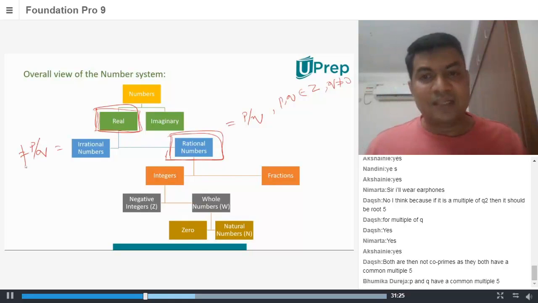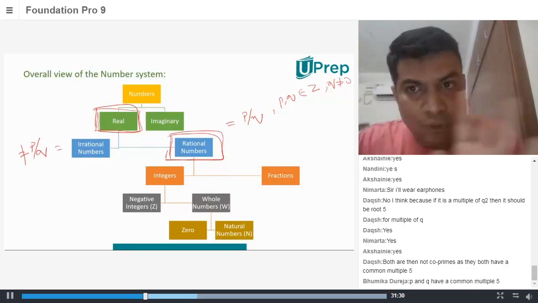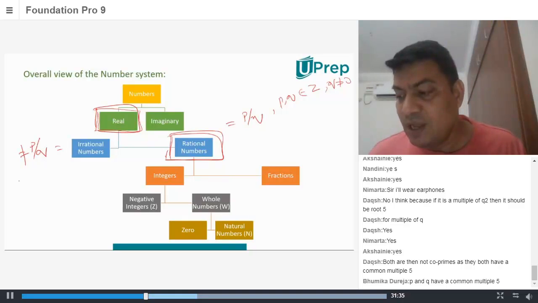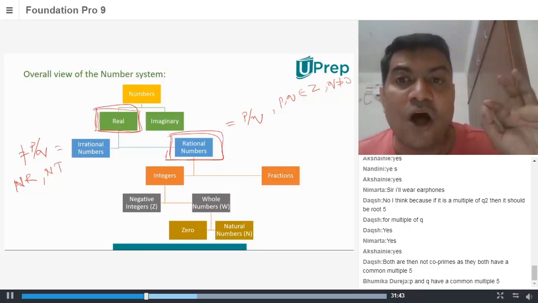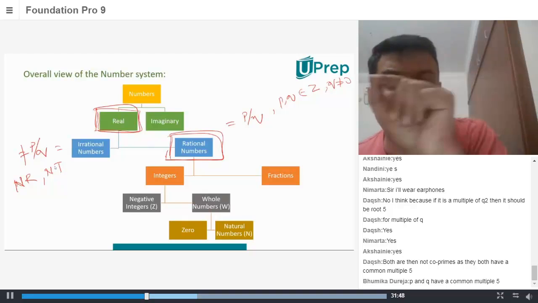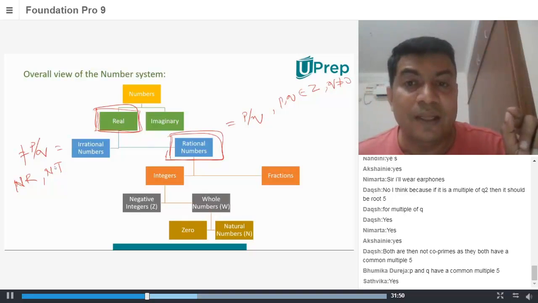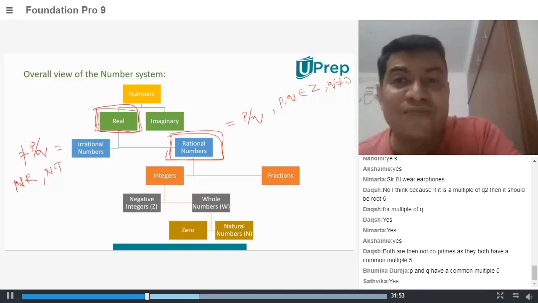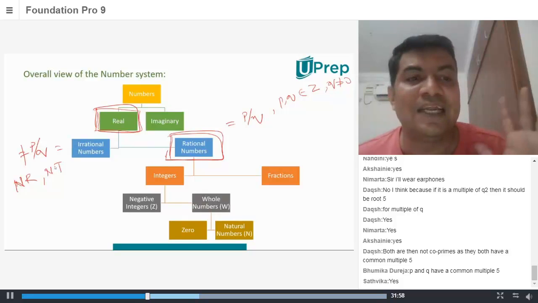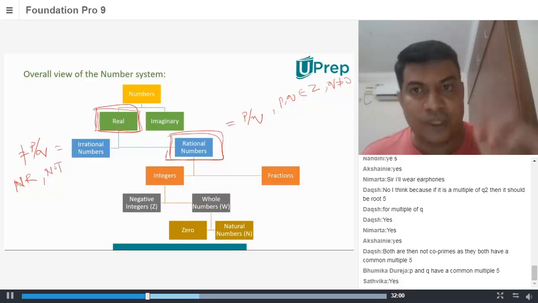When we go further, we will go in depth into rational numbers, don't worry. Another simple way to remember irrational numbers is non-recurring and non-terminating. That's the best way to remember. Non-recurring means they are not repeating. Like 0.3333 is recurring, and 142857, 142857 is recurring. So if it is non-recurring and non-terminating, it's an irrational number. We'll go to that depth later.